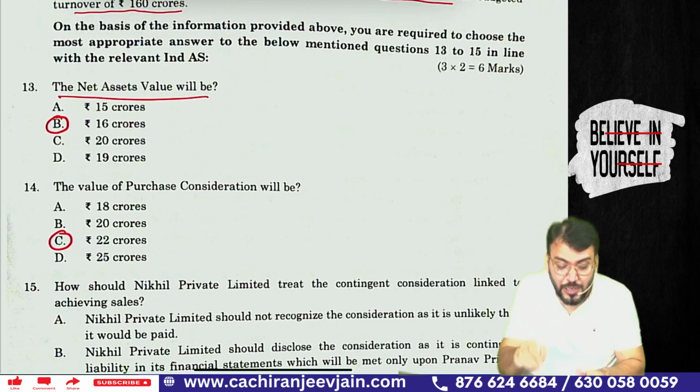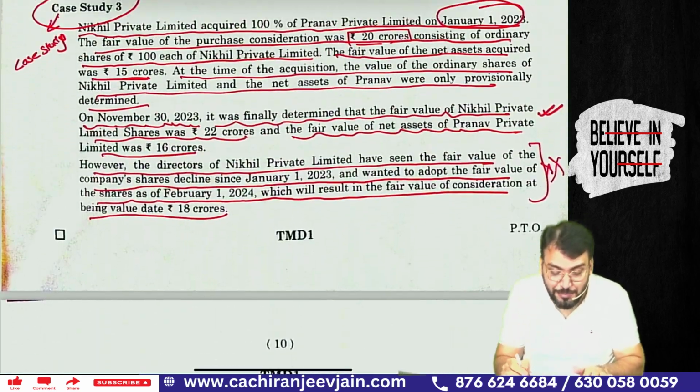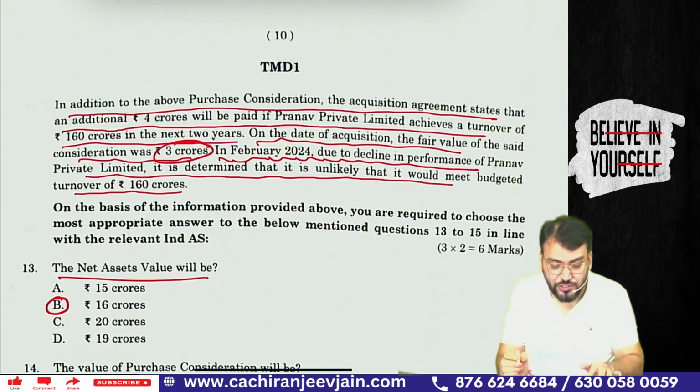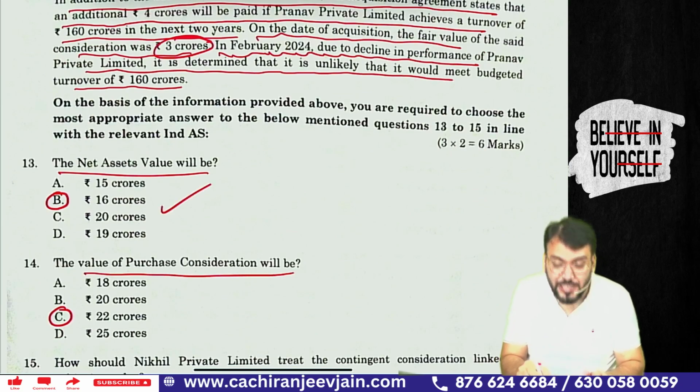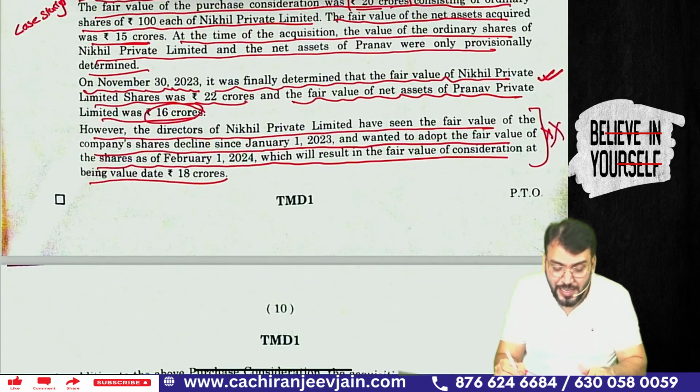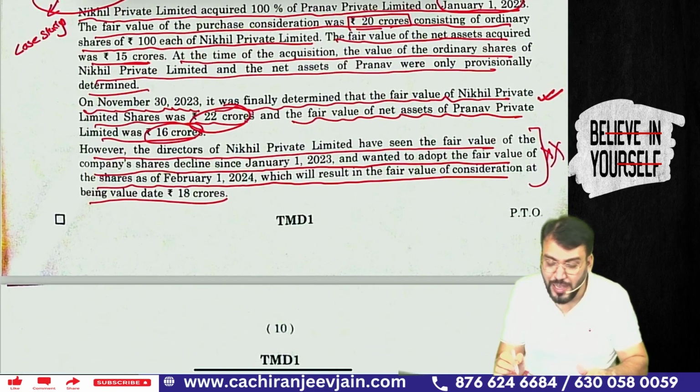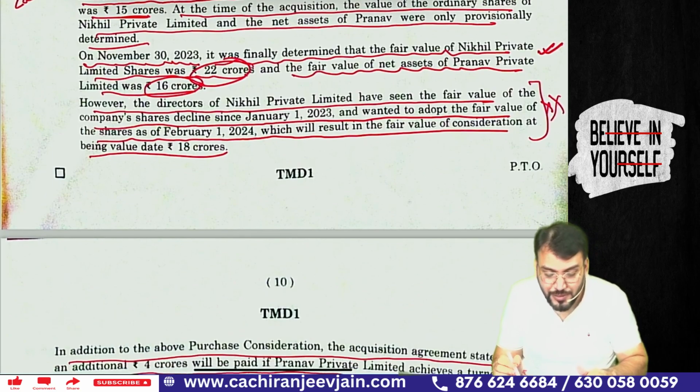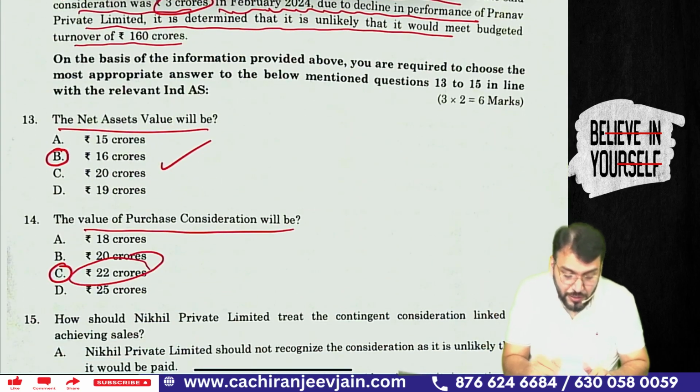Now what they have given. Net asset value will be based on the measurement period. The measurement period information is 16 crore. So 16 crore will be the answer. Value of PC will be based on the measurement period. The answer is what? You can see 22 crore. So answer will be 22 crore. Correct? So 22 crore will be the answer.